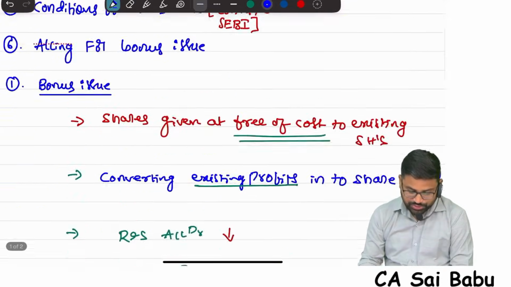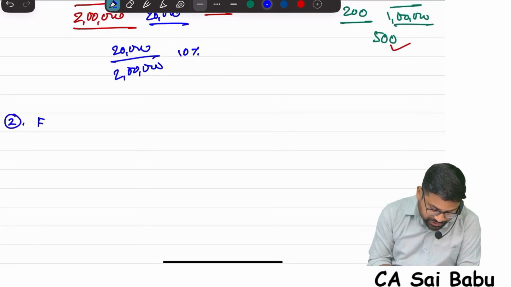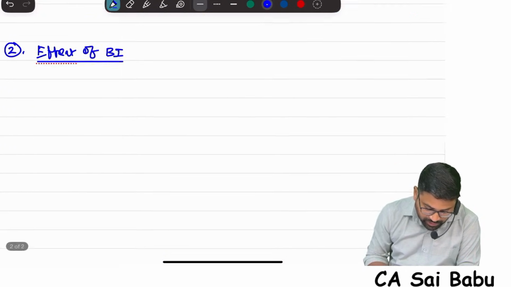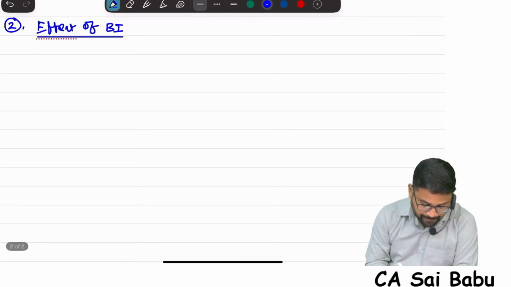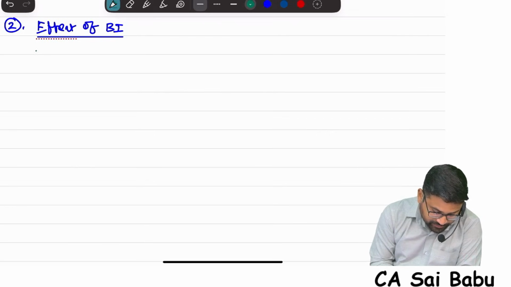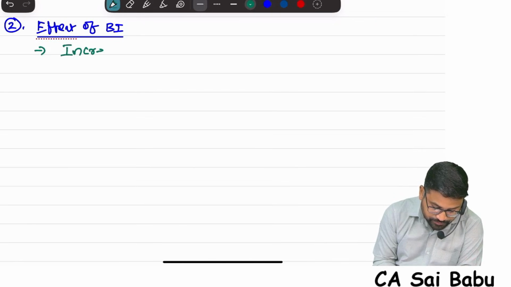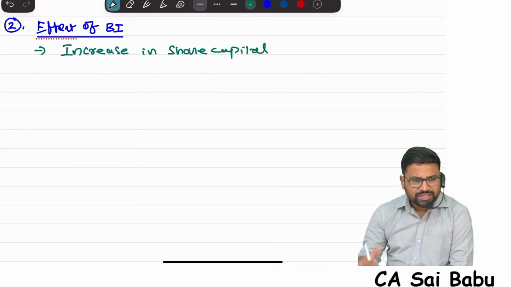Effect of bonus issue. When a company offers bonus shares or bonus issue, what is the effect? Think and tell me. First effect, definitely first what happens? Increase in share capital will happen. Definitely share capital will increase. Correct? Share capital will increase.